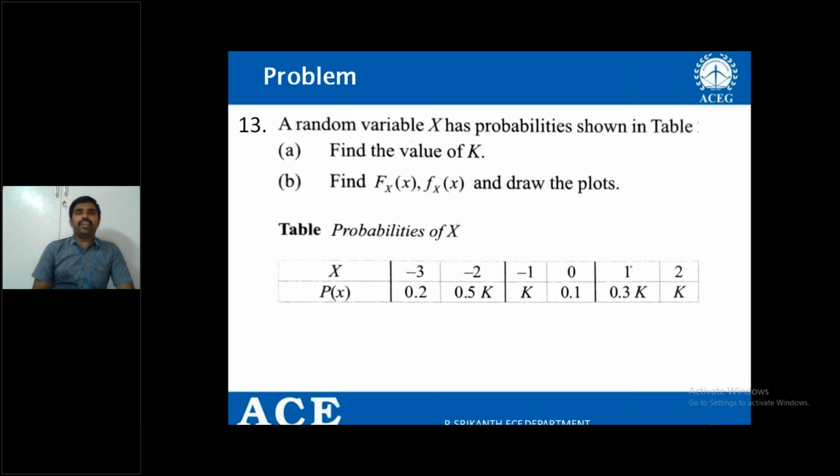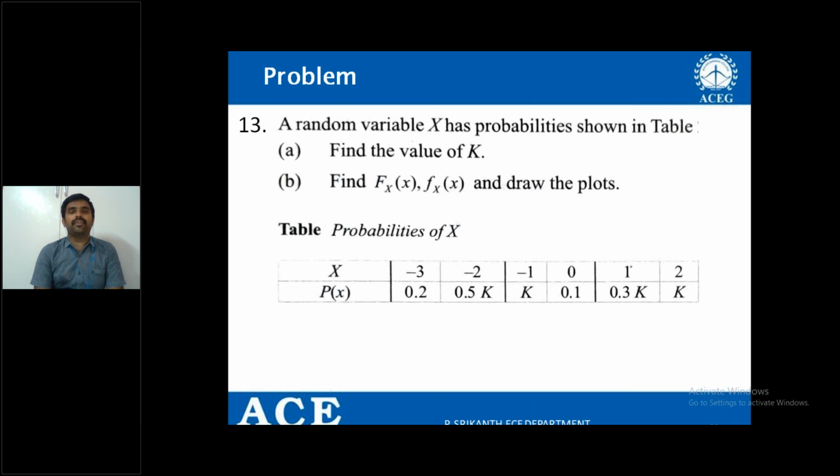We will continue in the next class with the next problem. Try to take this problem and solve it, at least try to show the answer by the next class. What is the question? A random variable x has probabilities shown in the table. Find the value of k and also find capital F x of x, that is the distribution function, and small f x of x, that is the density function, and draw their plots.